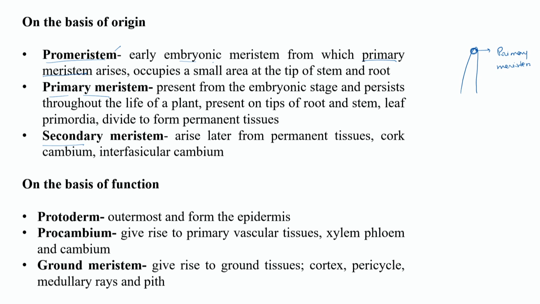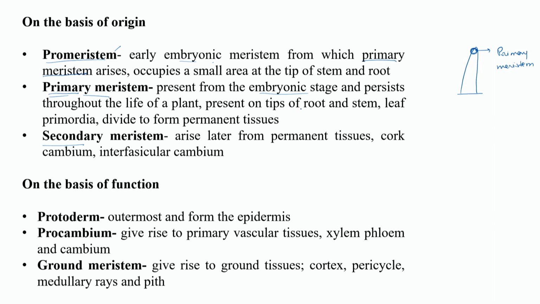Now, this we have also discussed, that the shoot and root apical meristem is also known as primary meristem because it will give rise to the primary body of the plant. Coming to the primary meristem, it also emerges from the embryonic tissue, meaning as soon as promeristem is formed, it will immediately give rise to primary meristem. It will persist throughout the life of the plant.